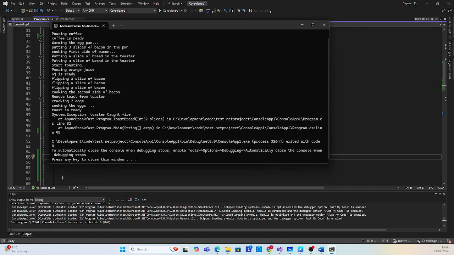We will not be able to see the System.AggregateException directly in the logs, but behind the scenes, when this System.Exception is thrown, it gets added into the collection of AggregateException.InnerExceptions. So that is the thing that is happening behind the curtain.